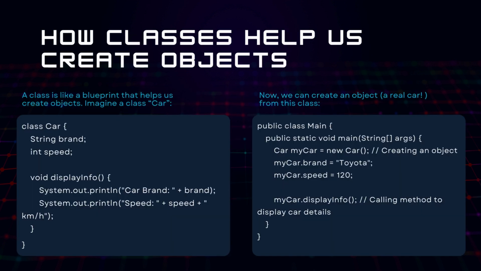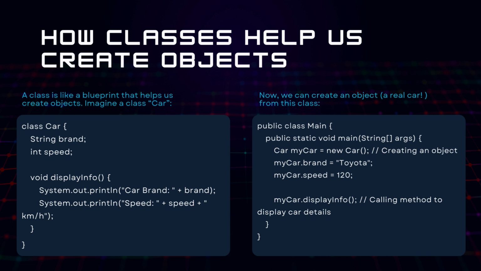Now let's understand classes and objects. In Java, a class defines the properties and behaviors of objects. Objects are created using the new keyword, and their attributes like brand and speed can be assigned values. The method displayInfo prints the object's details. This is the foundation of object-oriented programming (OOP) in Java.